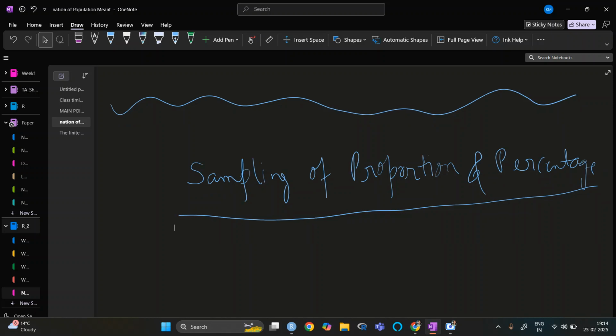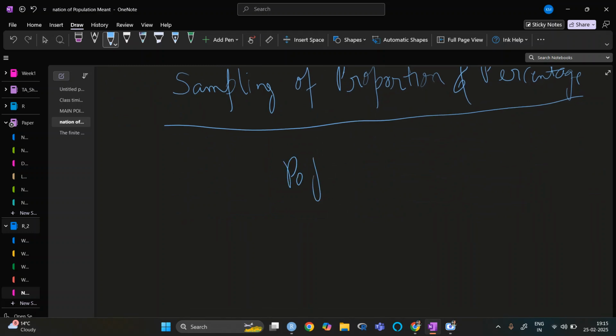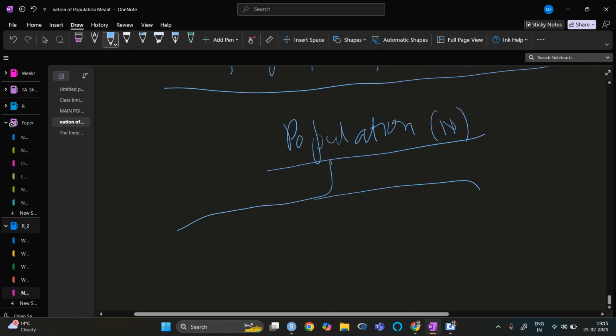So the proportion, basically, let's say I have the population, which is N, and I am dividing it into two.